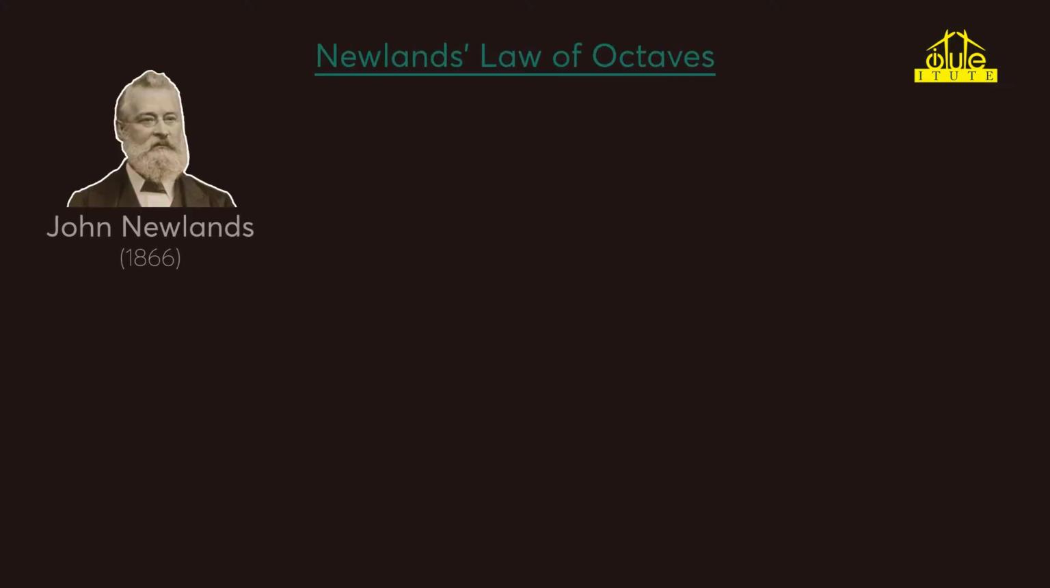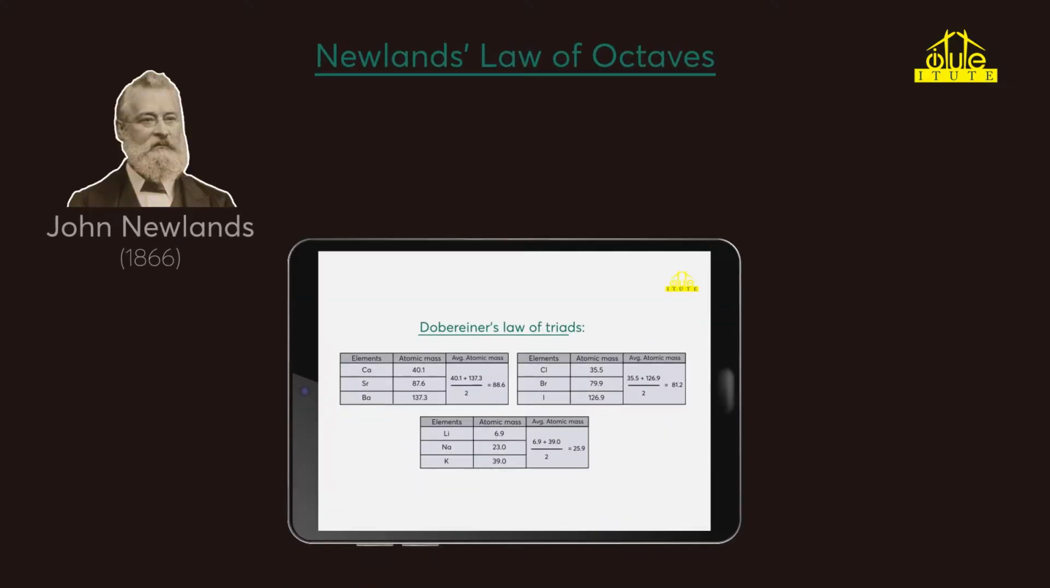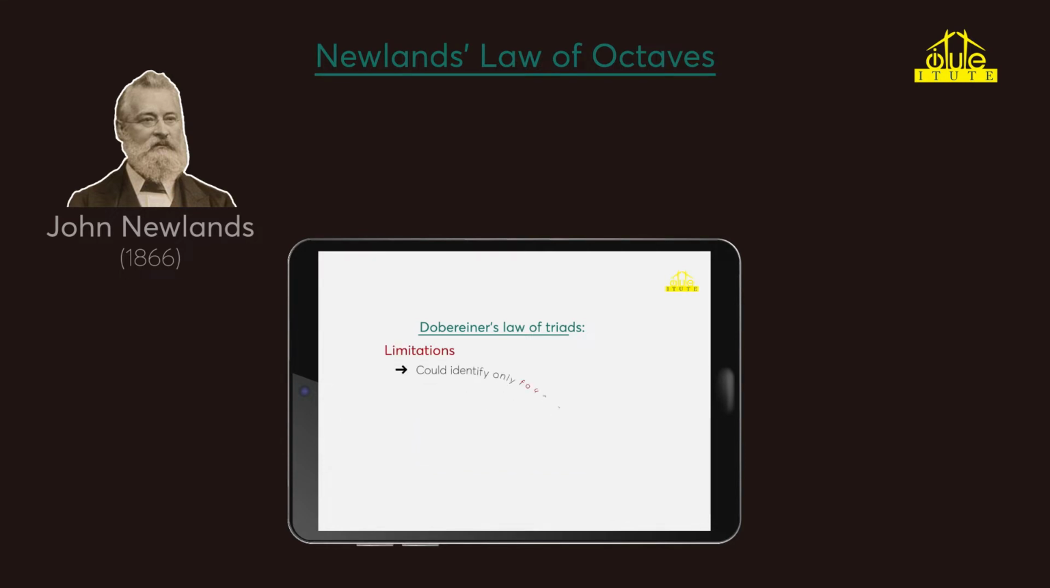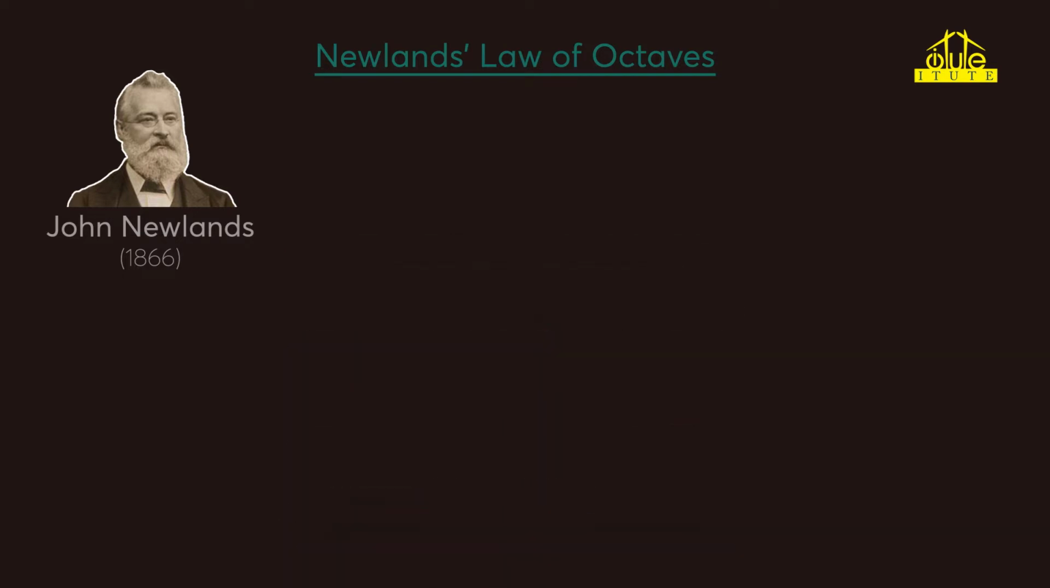Newlands' Octave. In the previous video, we learned how Döbereiner grouped three elements and various disadvantages in his grouping. Now let us see another classification of elements formulated later by John Newlands. In the year 1866, John Newlands, an English scientist, proposed Newlands' law of octaves, or simply the law of octaves.